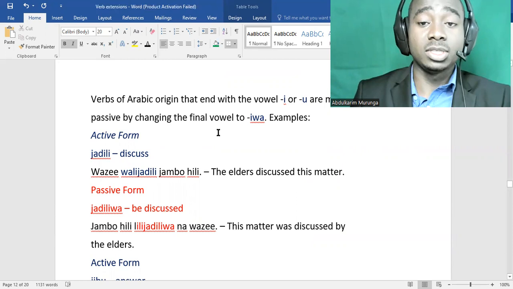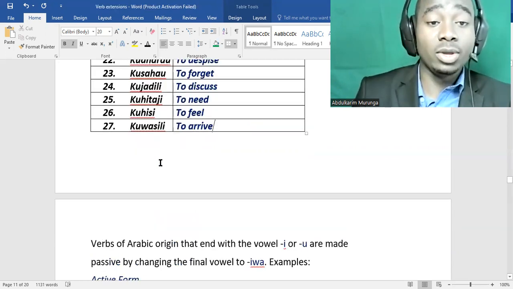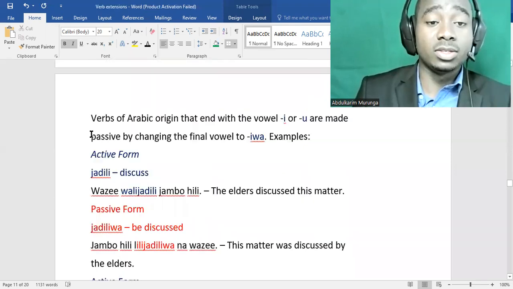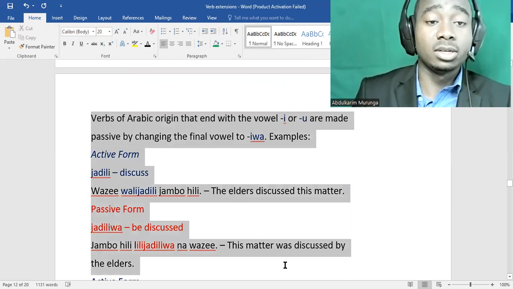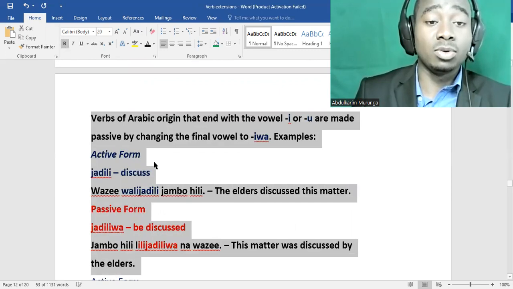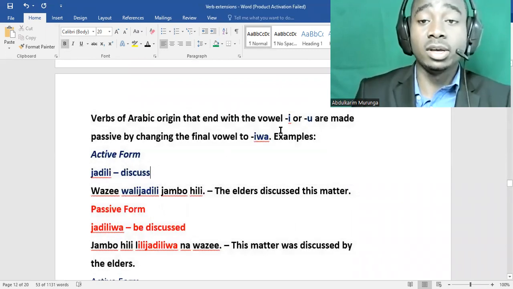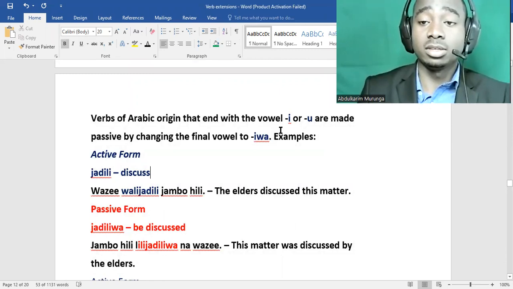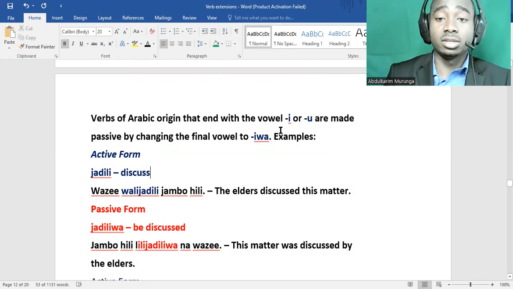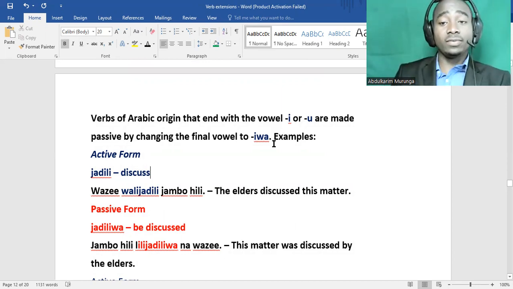Okay, I'll put this out here. Okay, we have here these words. I think they're very small. I can make them bold so that you can be able to see very well.